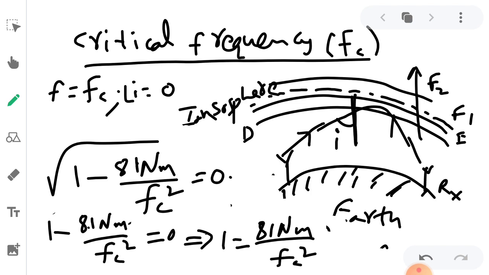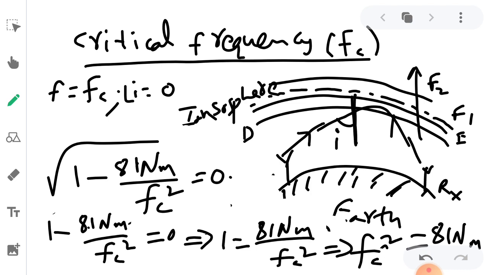If you just do the cross multiplication, it will give fc square is equal to 81 Nm, where the suffix is m. Then we get fc is equal to root 81, which is nothing but 9, and we get root Nm. So this is considered in megahertz, where Nm is considered to be electrons per meter cube.